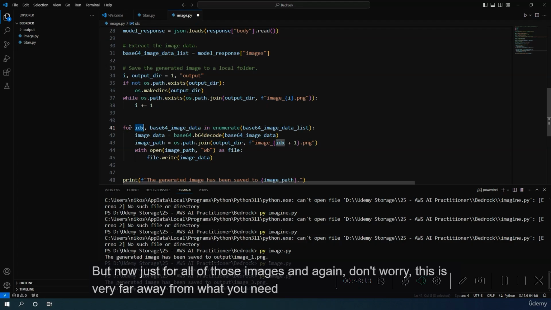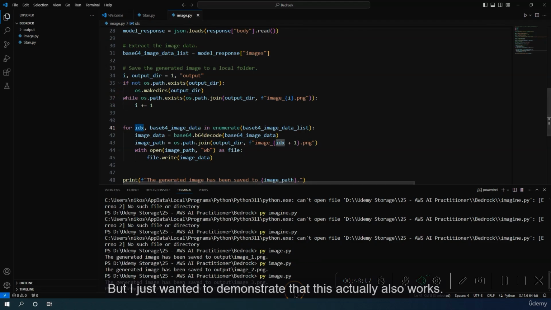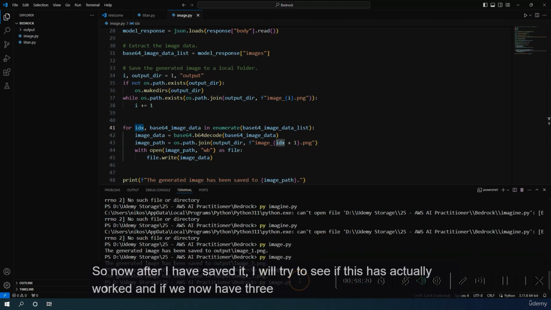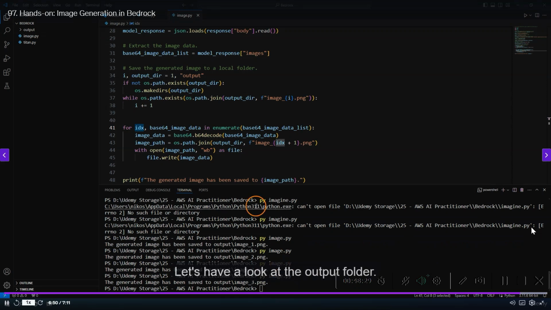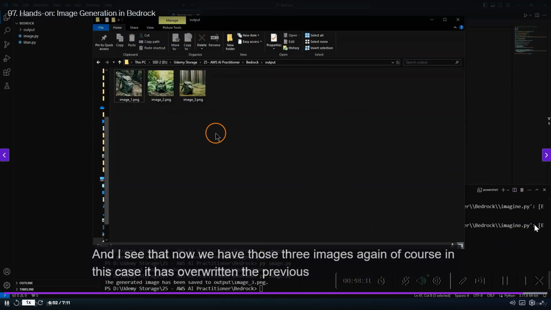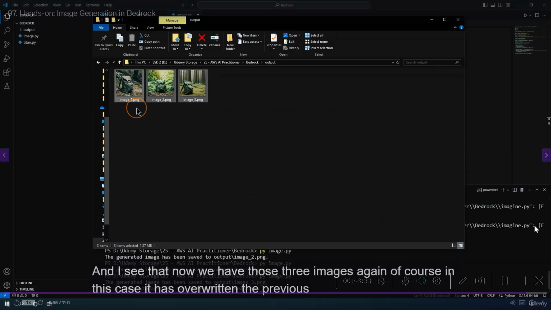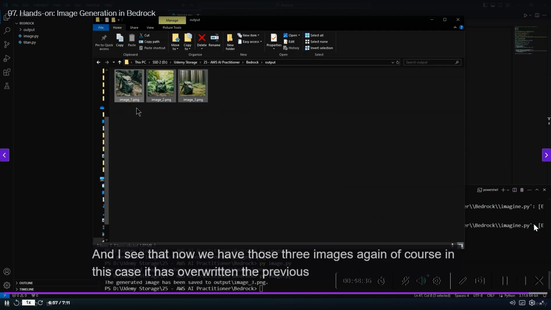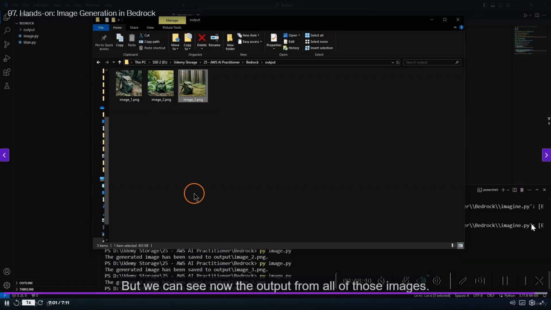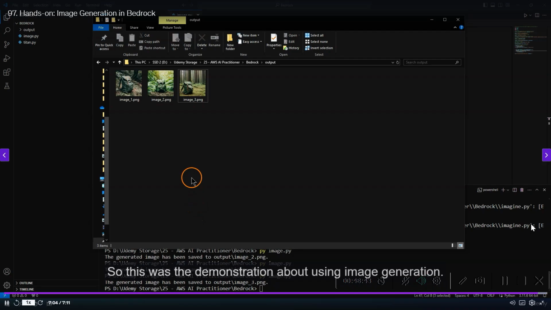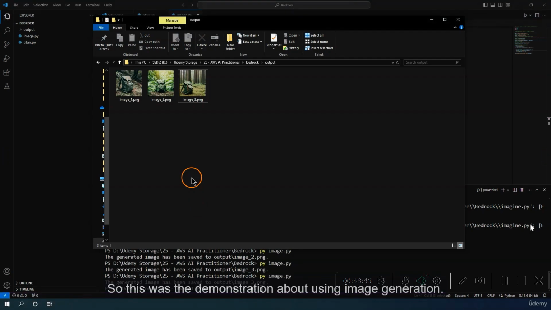And again, don't worry, this is very far away from what you need to know about the exam, but I just wanted to demonstrate that this also works. So now, after I have saved it, I will see if this has actually worked and if we now have 3 images. All right, let's have a look at the output folder. And I see that now we have those 3 images again. Of course, in this case, it has overwritten the previous ones, but we can see now the output from all of those images. Okay, so this was the demonstration about image generation using AWS Bedrock.